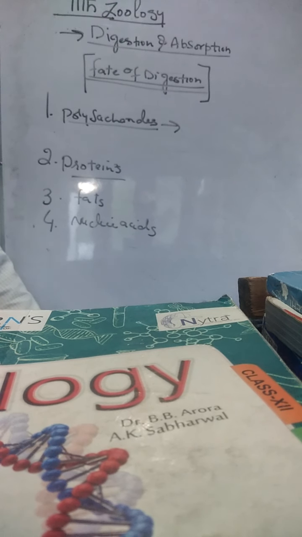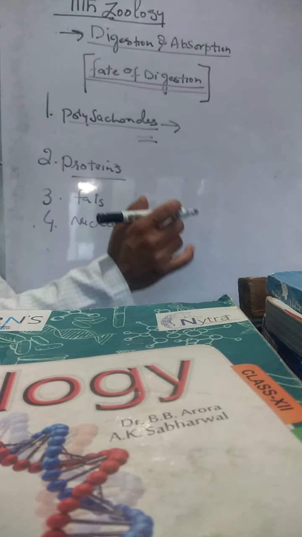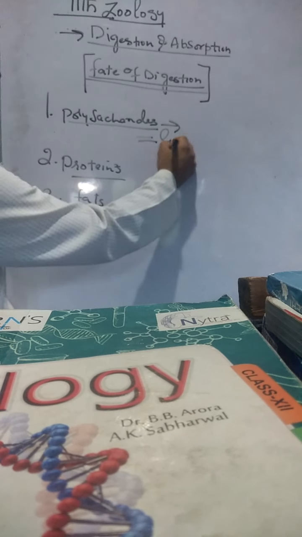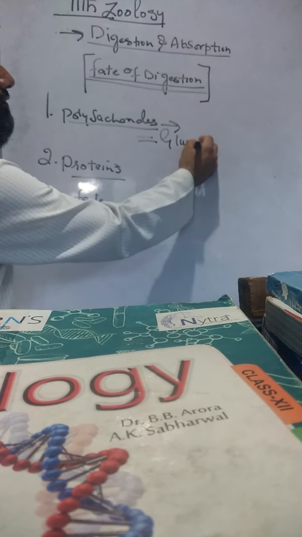The enzymes present are intestinal maltase, isomaltase, sucrase, lactase, and limit dextrinase. The end products of these polysaccharides are monosaccharides: glucose, fructose, and galactose.